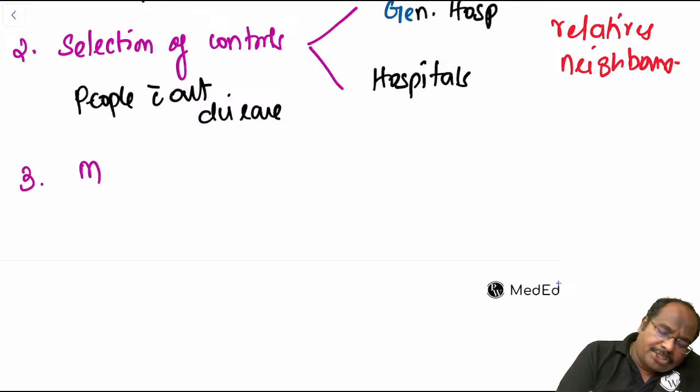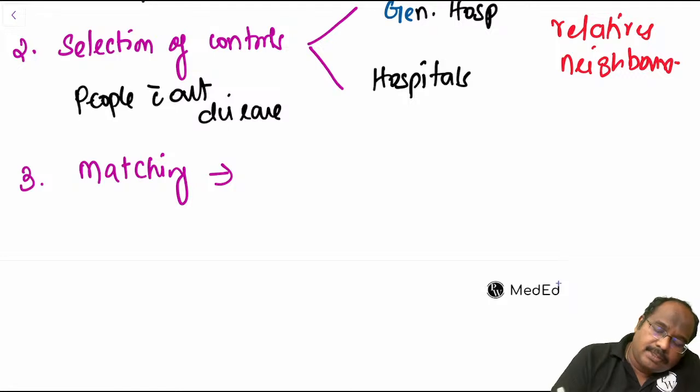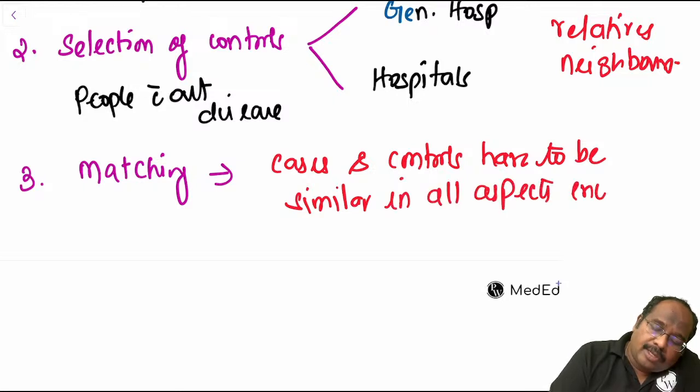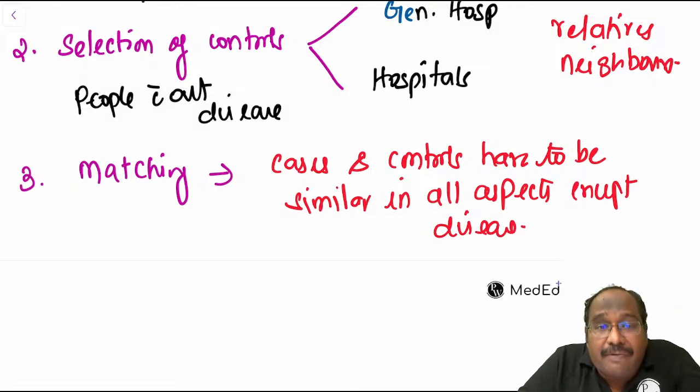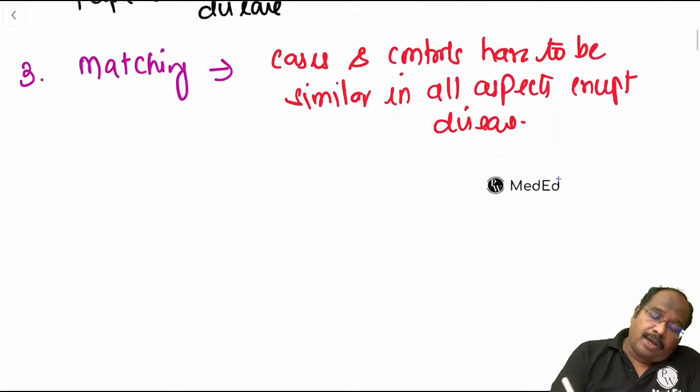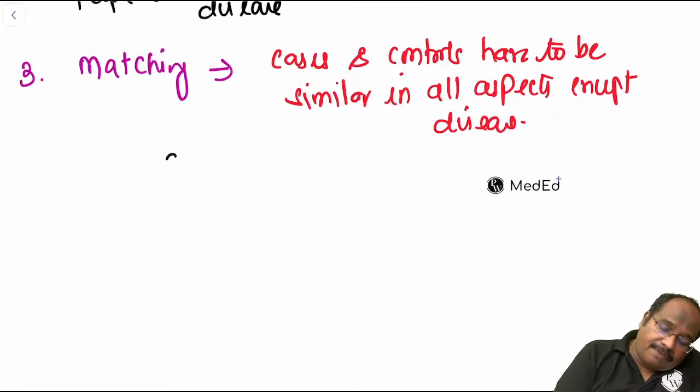What is matching? Matching means cases and controls have to be similar in all aspects except disease. Why? Because a confounding factor will affect the study.